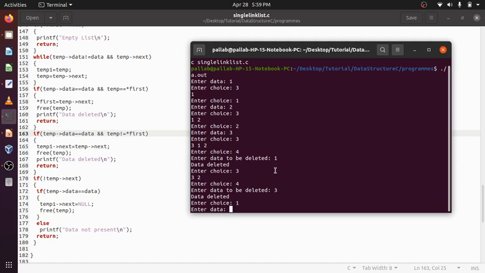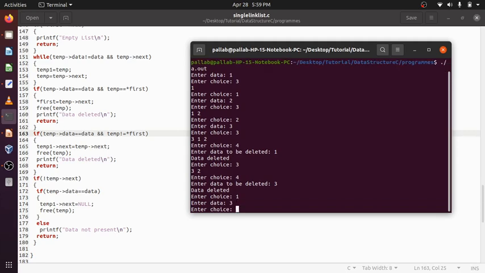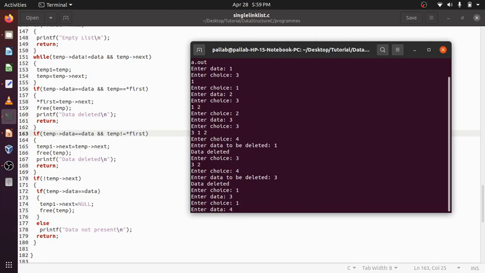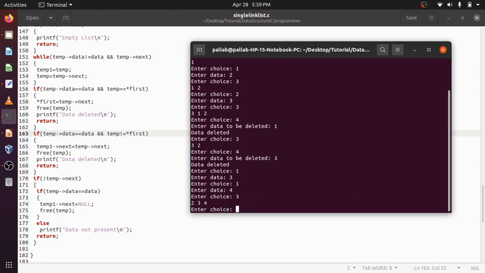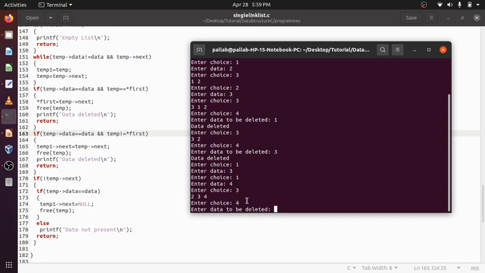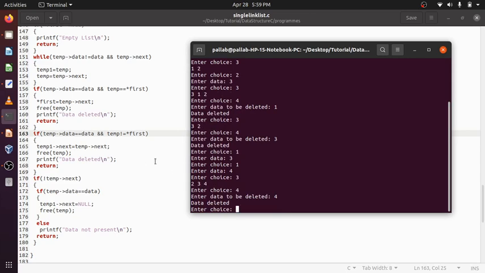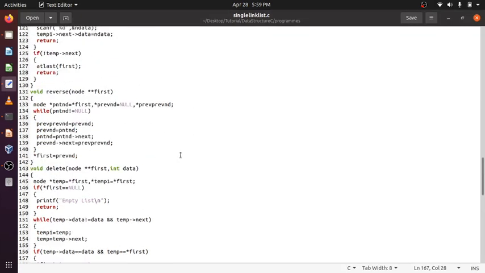Suppose I enter 3, then 4. Now I have 2, 3, 4. The list is 2, 3 and 4. Now I want to delete the last data, the last 4. Enter data to be deleted, 4. So it is deleted. How is the last element deleted?